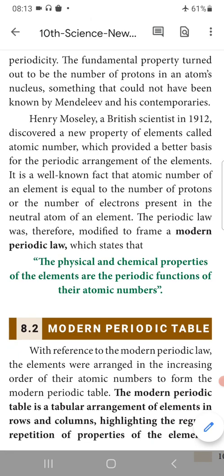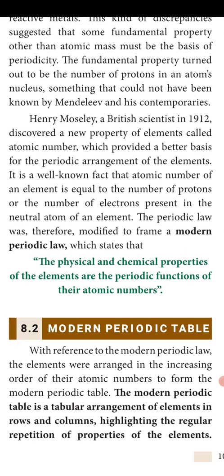The periodic law was therefore modified to frame a modern periodic law. What does it state? The physical and the chemical properties of the elements are the periodic functions of their atomic numbers. What is a modern periodic law, children? The physical and the chemical properties. The addition of the chemicals or physical properties means what? Melting point, boiling point, like that, temperature, everything. Okay, of the elements are the periodic functions of their atomic numbers.